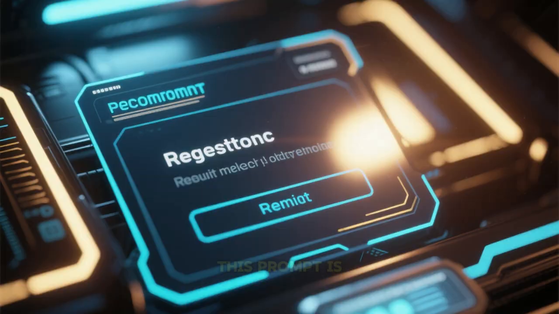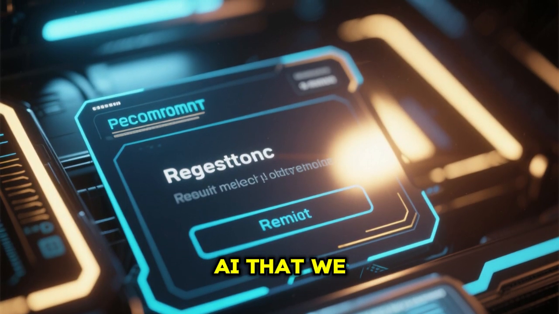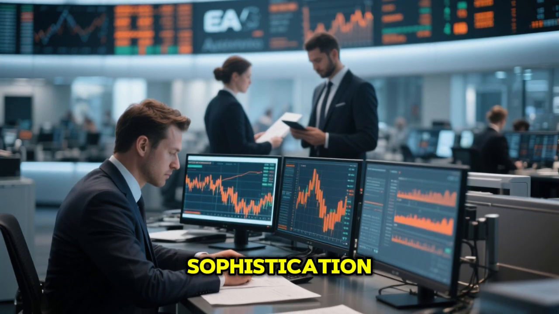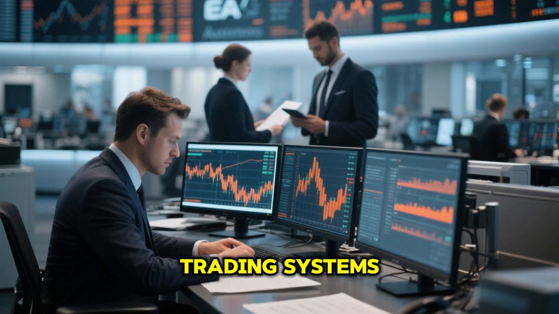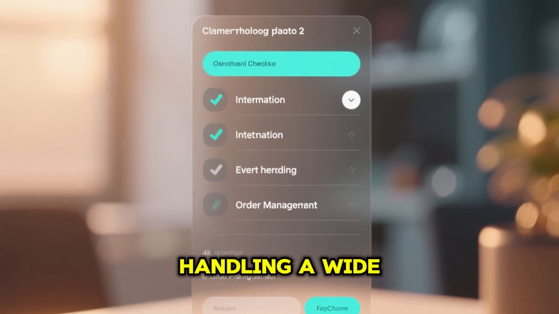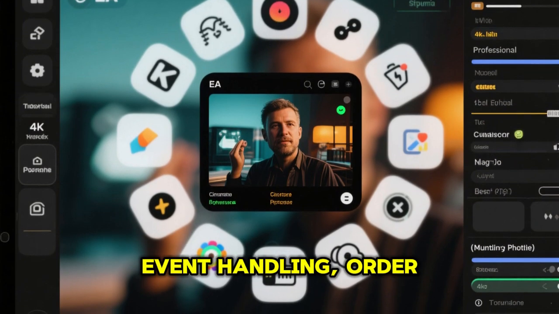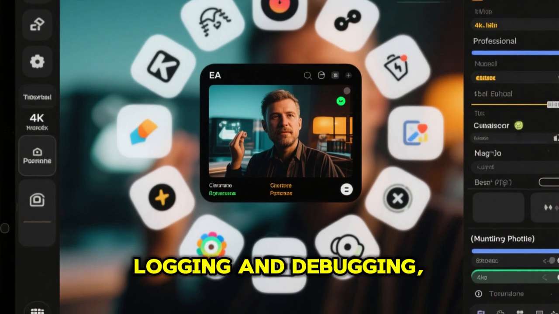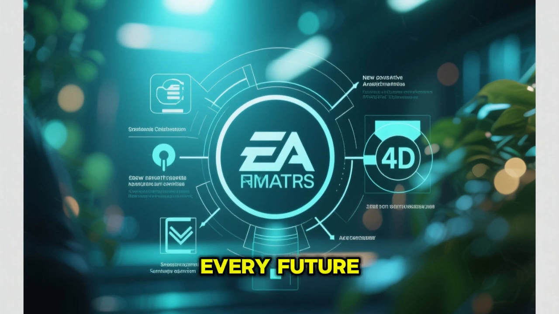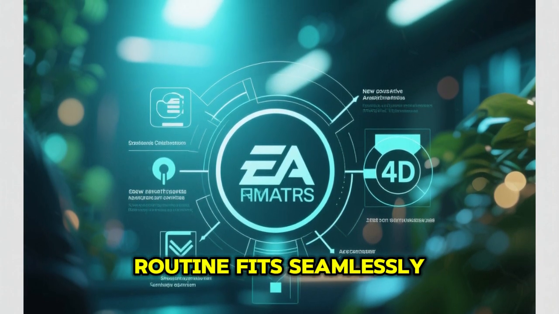This prompt is not just a request for code, it's a declaration of intent. It tells the AI that we are not seeking shortcuts or generic solutions. We are building something that mirrors the sophistication and robustness of institutional trading systems. Before any trading logic is implemented, the EA must be capable of handling a wide range of operational tasks. These include initialization and configuration, event handling, order management, signal processing, logging and debugging, and modularity. By asking the AI to generate this structure first, we ensure that every future addition, whether it's a new strategy, indicator, or optimization routine, fits seamlessly into the system.